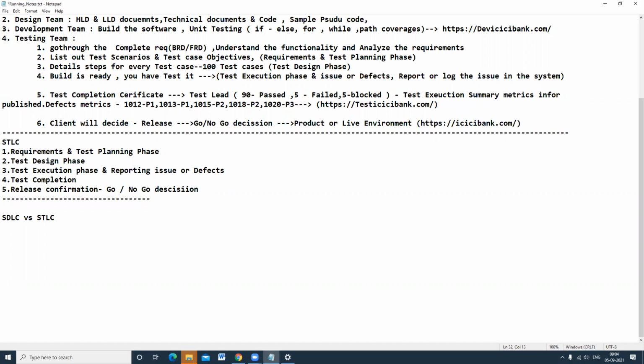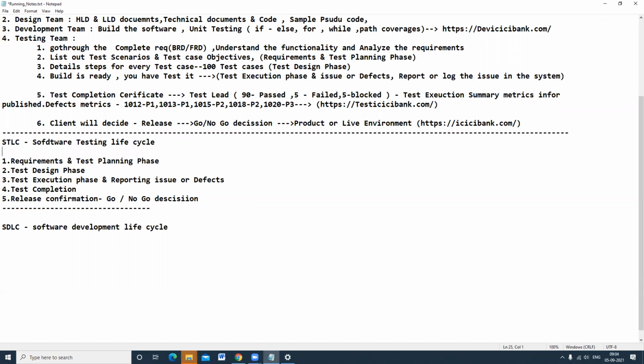Okay, we understood STLC, software testing life cycle. So what is meant by SDLC? Software development life cycle. What is meant by STLC? Software testing life cycle. Okay, we'll come back to this point.